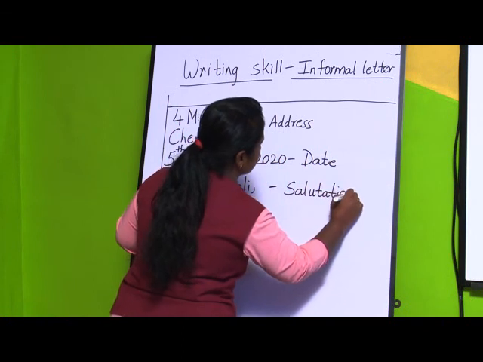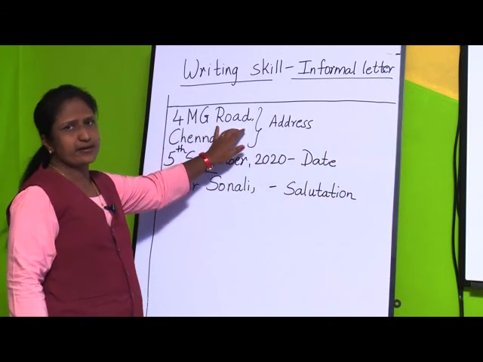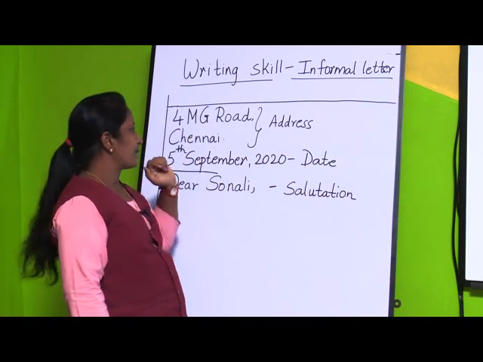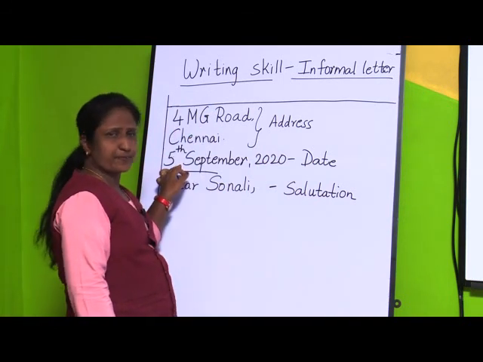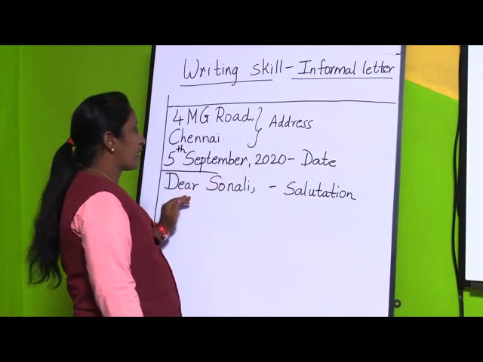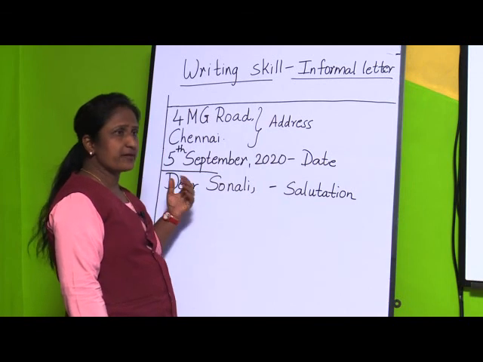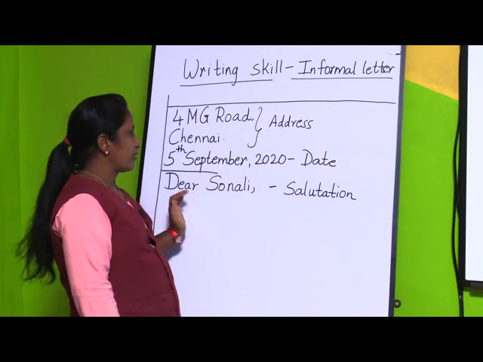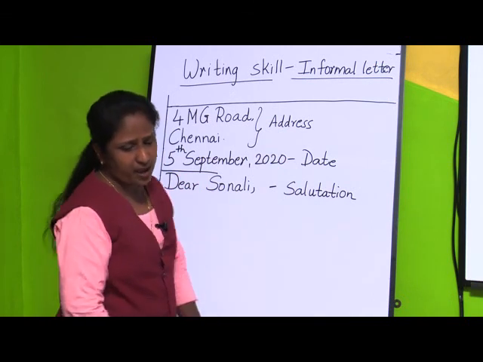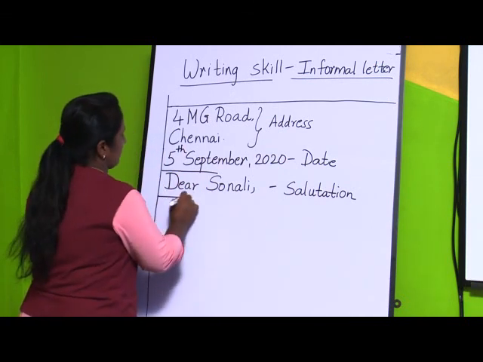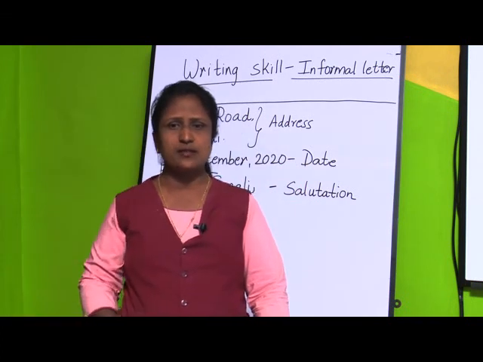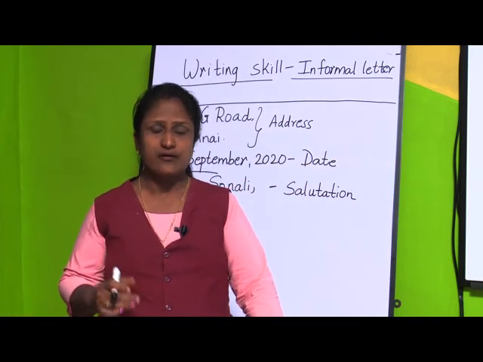This is the salutation. So, I have written my address over here, that I am living in Chennai. Then I am writing the letter on 5th September 2020. So, I have written the date. Now, here I am giving the salutation, means I am giving my regards to my friend, and her name also. So, I wrote her name, dear Sonali. Now, I want to start the letter, and what is my topic? That I am going to visit her during the vacation.